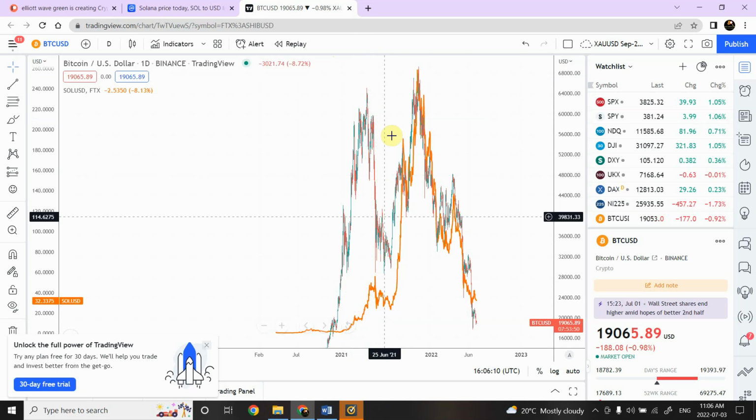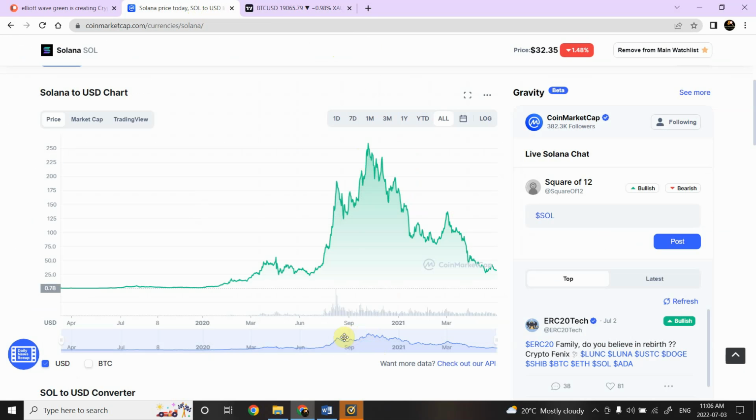Because of the move that we have seen, we can definitely look at the trading volume. Now, in all the other currencies that we have seen, the price went up, the volume went up, and then the volume went down. After that, volume went up, and then after that, volume went down. Same is the case right over here.